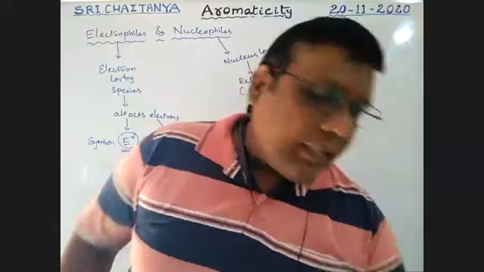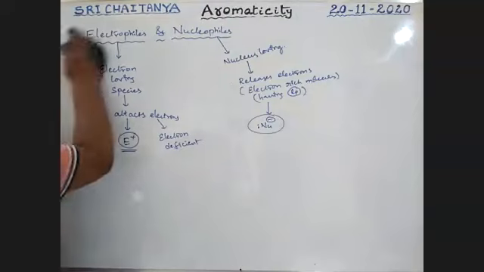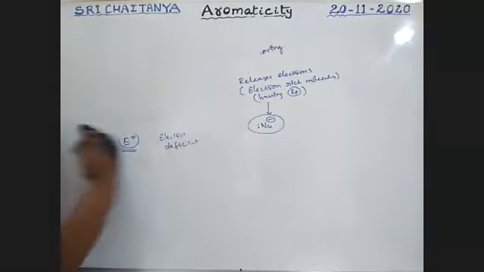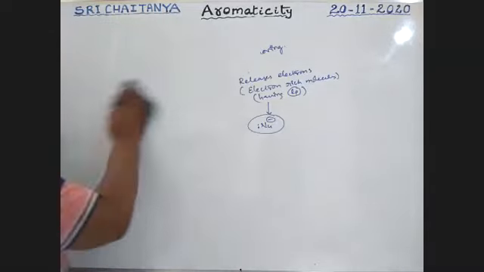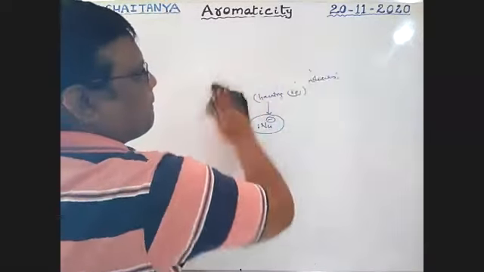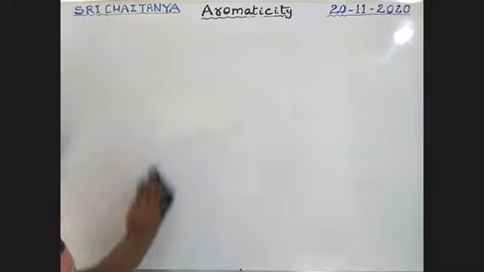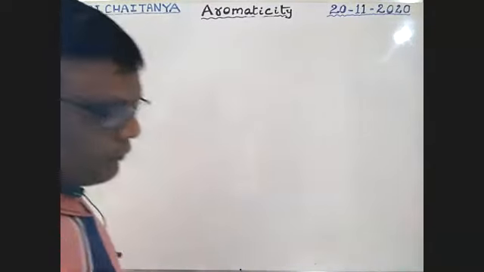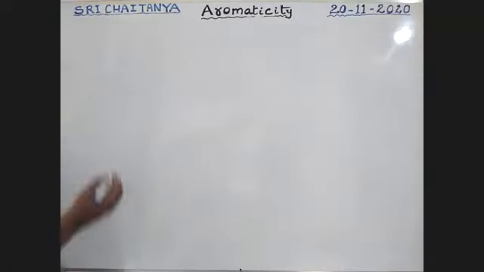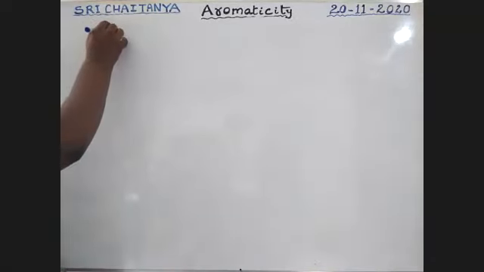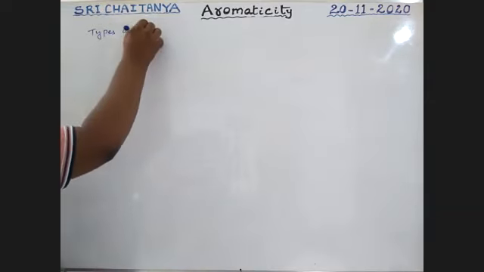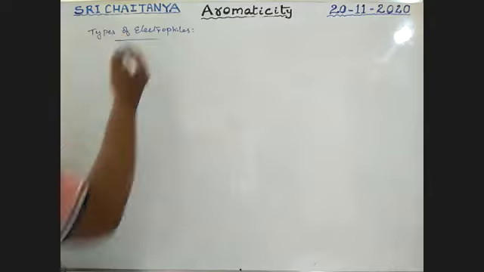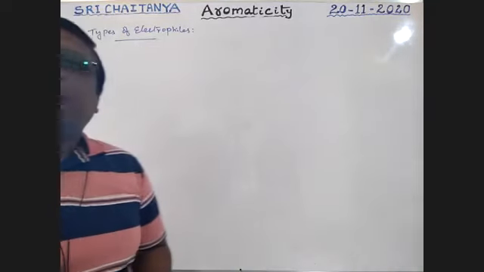Now the first subheading is electrophile sites, types of electrophile sites.